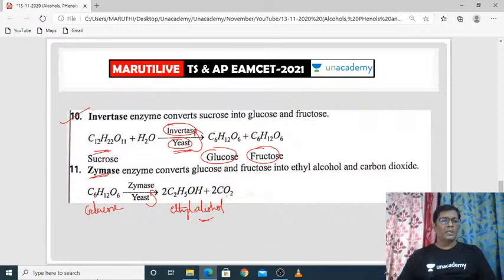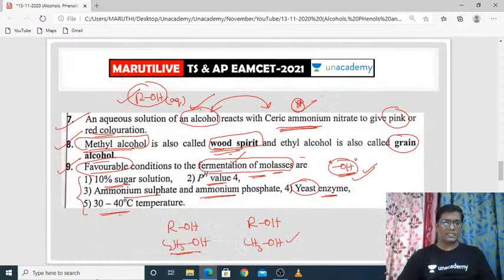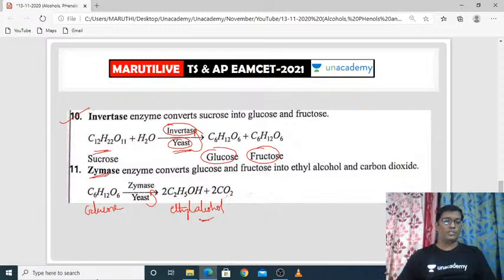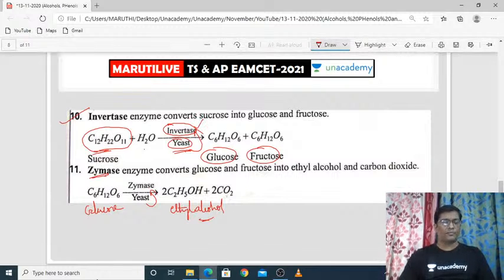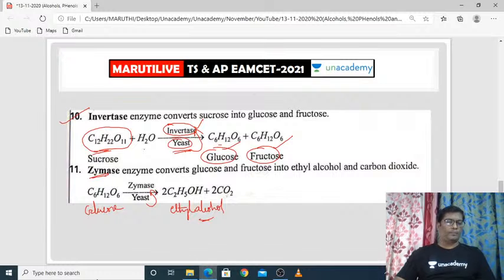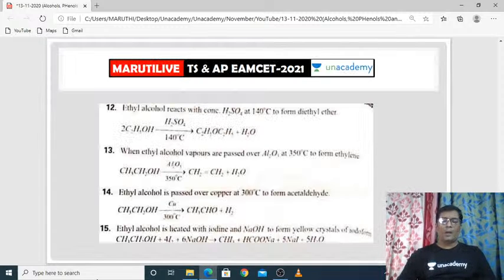So how can you prepare ethyl alcohol? There are three important stages. One is taking the molasses, which consists of a 10% sugar solution, that is sucrose. Sucrose gets hydrolyzed in the presence of invertase, an enzyme produced by the yeast. This invertase converts the sucrose to glucose as well as fructose. And this glucose can be converted to ethyl alcohol in the presence of yeast again. Yeast means Zymase enzyme, which will convert the glucose to ethyl alcohol. Up to that, the chemical preparation of ethyl alcohol is over.